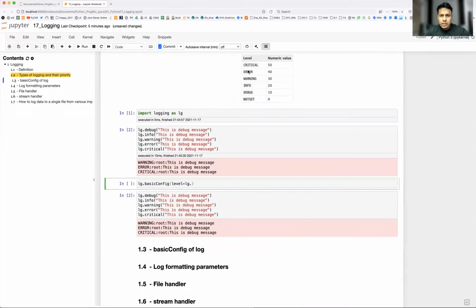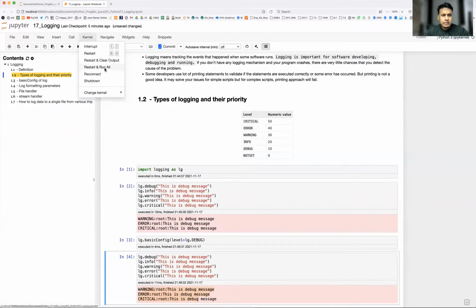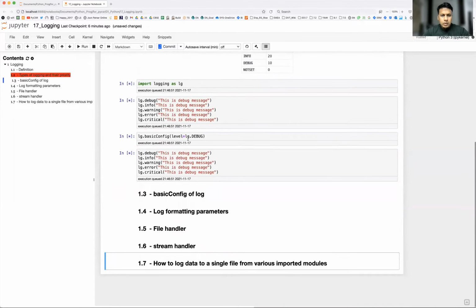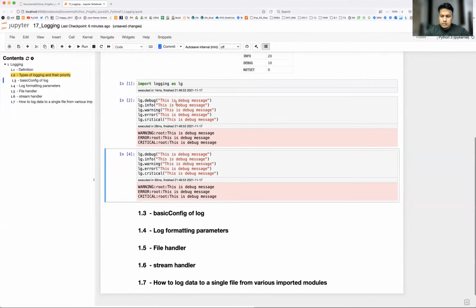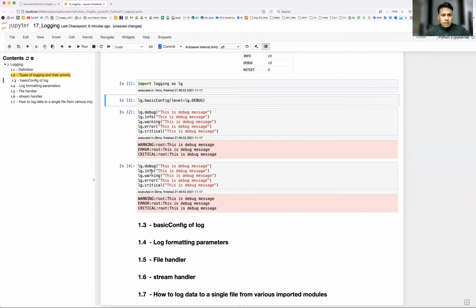Okay, you see it is still running, right? Why? Because whenever you run a file, the basic logger module is already enabled, with some set of parameters. To override that, you need to run the program again. Sorry, before running this, I need to enable it, not here. Okay, so let's run this again.